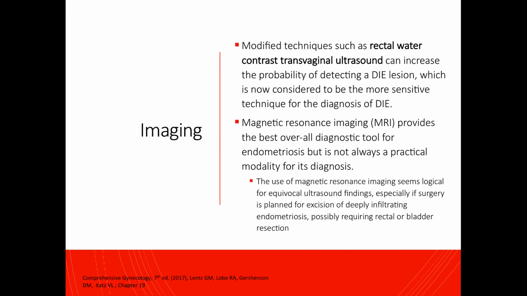Modified techniques such as rectal water contrast transvaginal ultrasound can increase the probability of detecting a DIE lesion, and is now considered to be the more sensitive technique for the diagnosis of DIE. MRI provides the best overall diagnostic tool for endometriosis, but of course, because of expense, is not always a practical modality for its diagnosis. The use of MRI seems logical for equivocal ultrasound findings, especially if surgery is planned for excision of deeply infiltrating endometriosis, possibly requiring rectal or bladder resection.